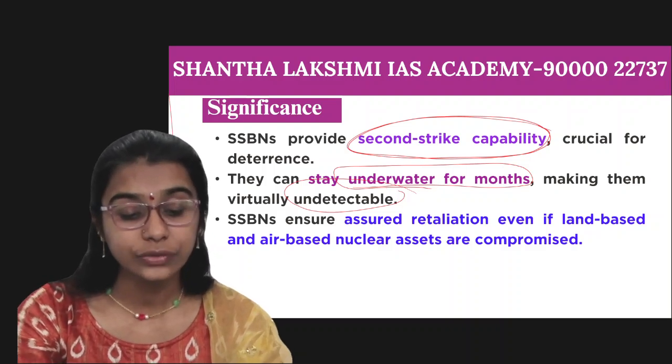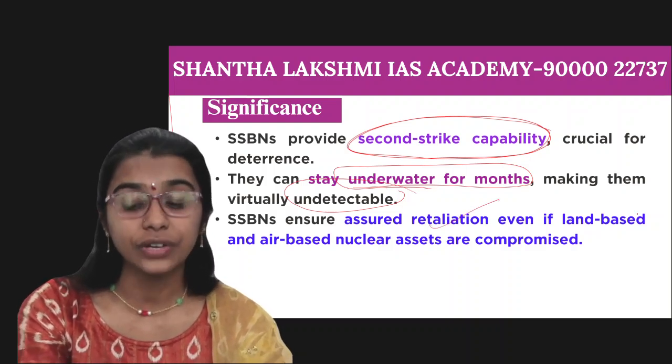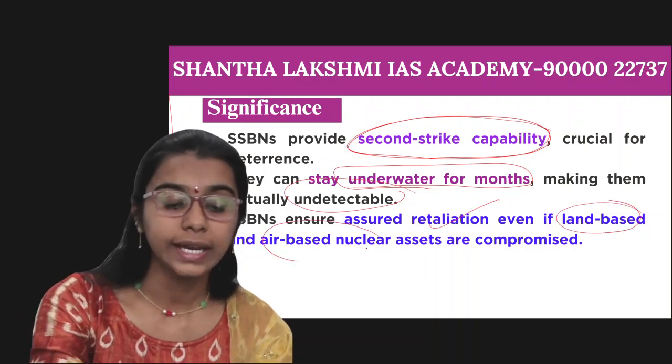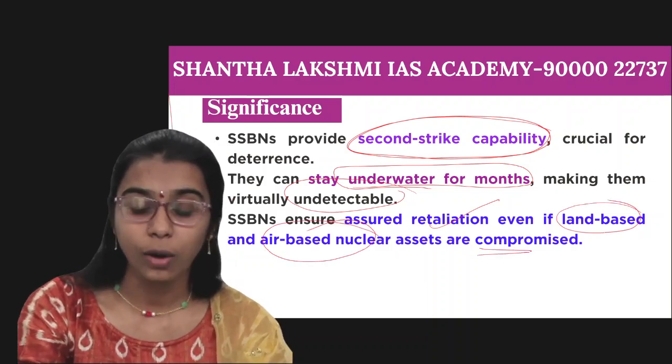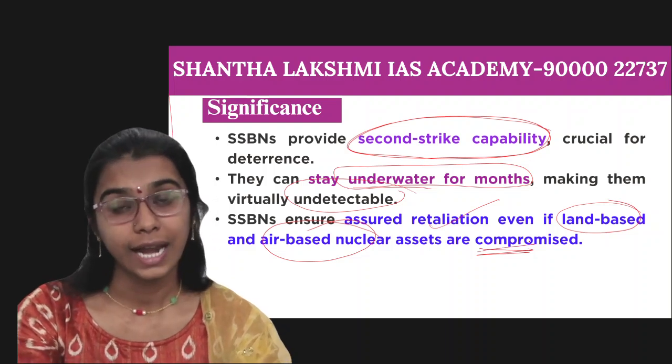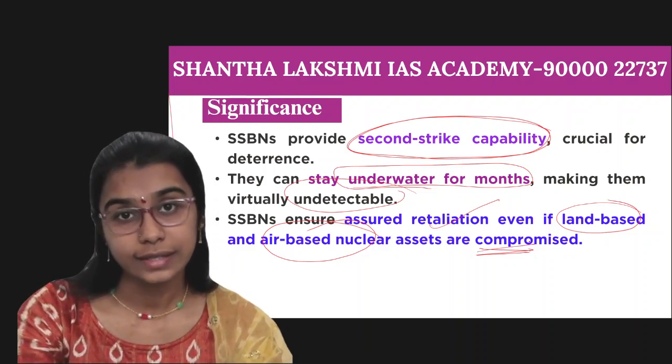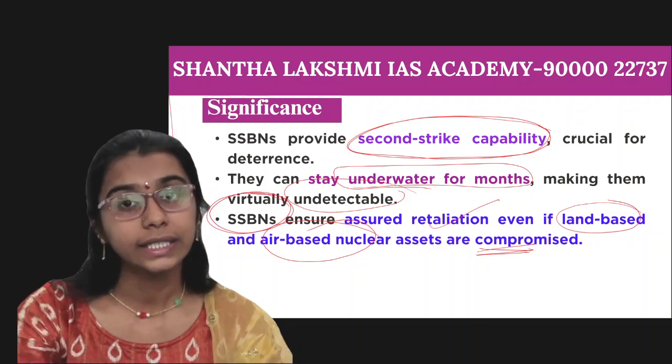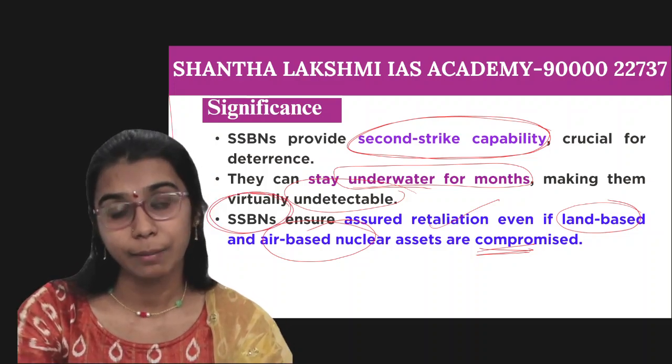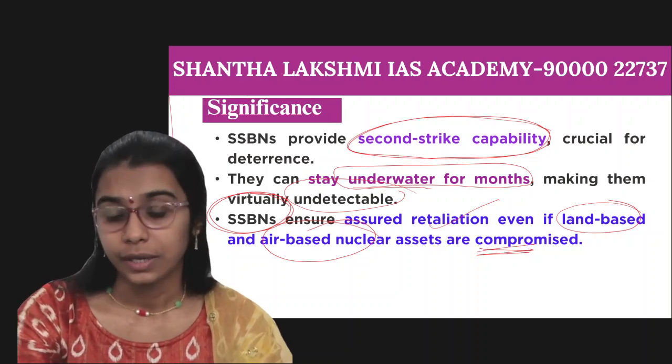And these will ensure assured retaliation even if the land-based or air-based nuclear assets are compromised. If those are compromised, these nuclear-powered ballistic submarines will come into play.